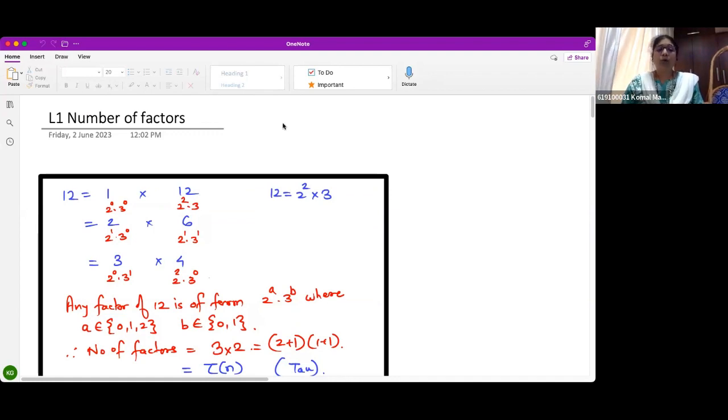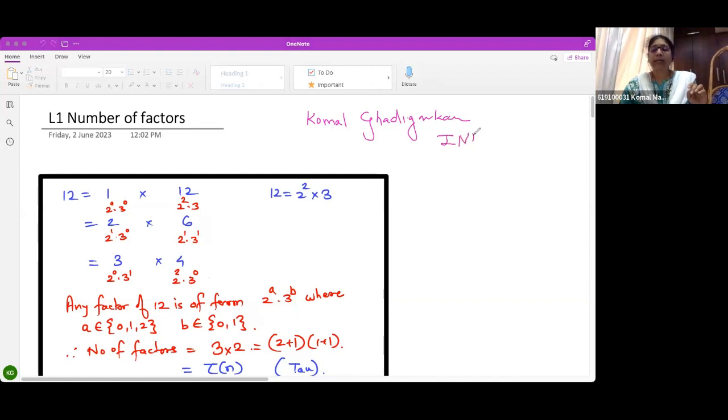I am Komal Khadigaonkar and I coach for INMO, the Indian National Maths Olympiad, and IMO. For those who get selected for the team, I usually coach them. But I can come down to any level, so don't worry about it. You just have to help me.